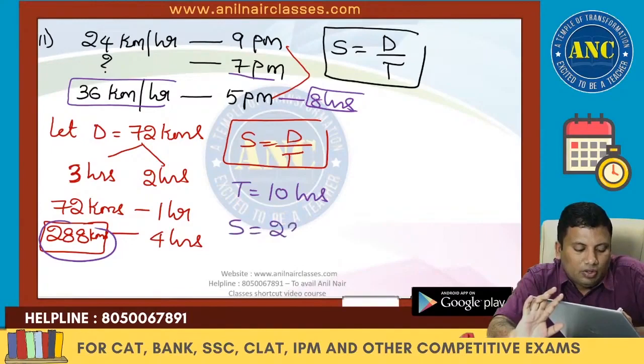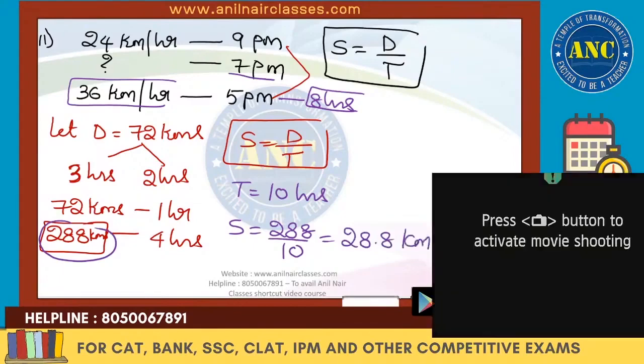Speed is equal to distance by time. 288 by 10. The answer is 28.8 kilometers per hour. I hope the idea is clear.